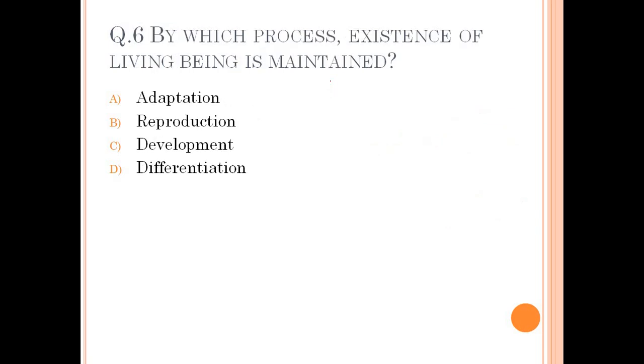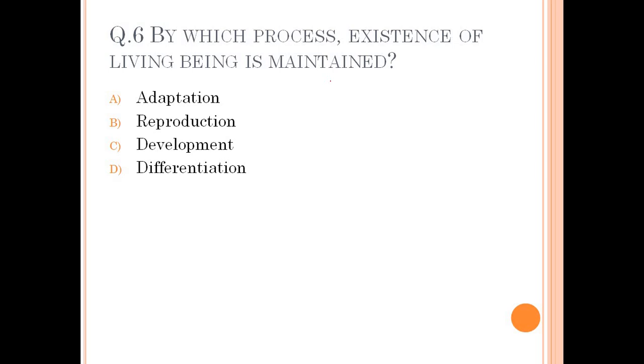Now let's move to the question 6. Question 6 I have written, by which process existence of living being is maintained? 4 options are here: adaptation, reproduction, development, differentiation. By which process existence of living being maintained? That is continuation of living being from generation to generation.